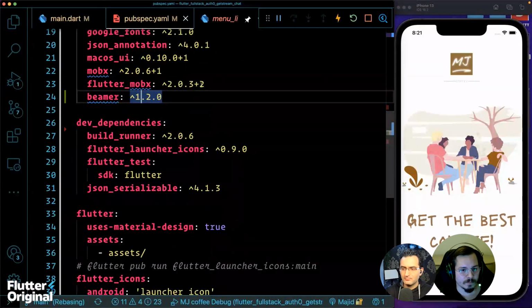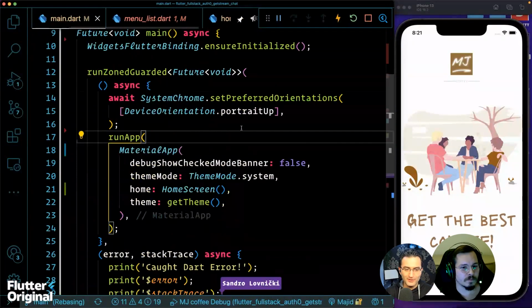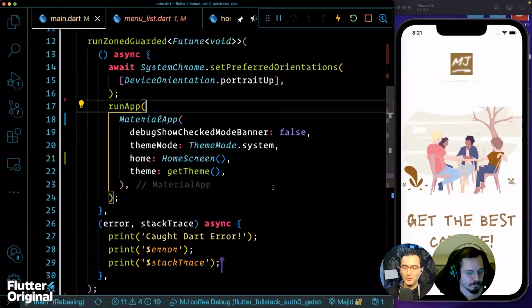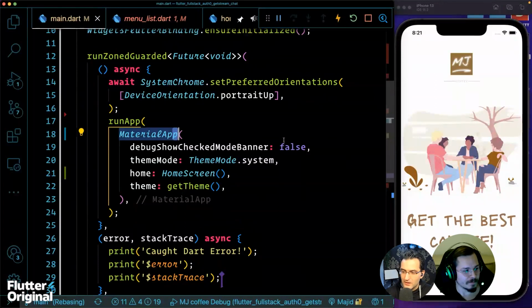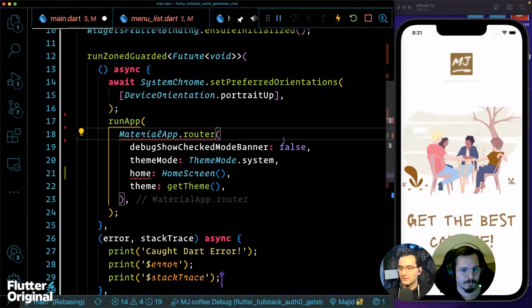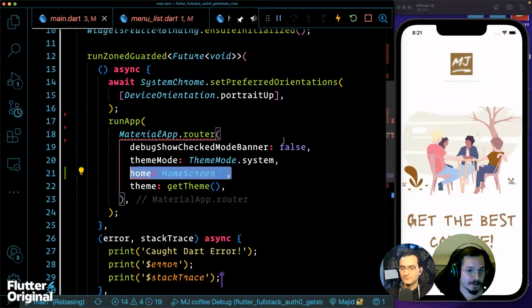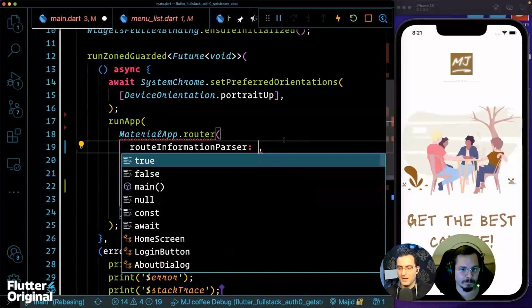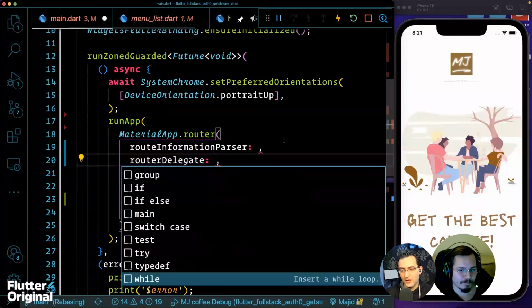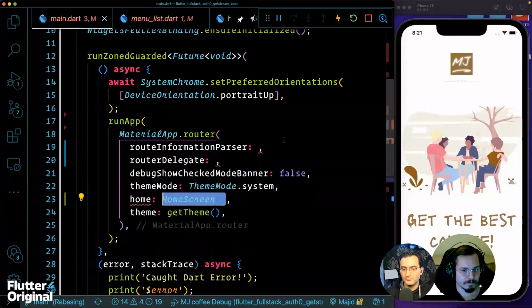All right. And where should I start? Definitely from MaterialApp, right? Let's get started there. What should I do here? Yeah, as with all routers, we have to use the new constructor on MaterialApp called MaterialApp.router. Okay. So it's going to be MaterialApp.router, right? Yes. And then it will tell us that we need to add two required parameters: routerDelegate and routeInformationParser. Yeah, definitely. Route information parser here, let's keep it there. And router delegate, yeah, here you go. These are the two. And also I need to remove home page, so I think that doesn't make sense anymore. Yeah. Okay.